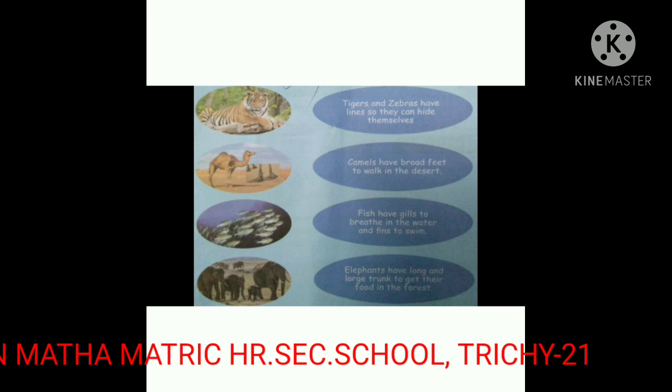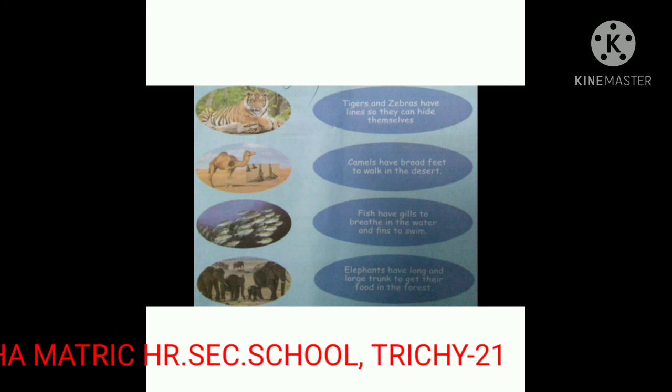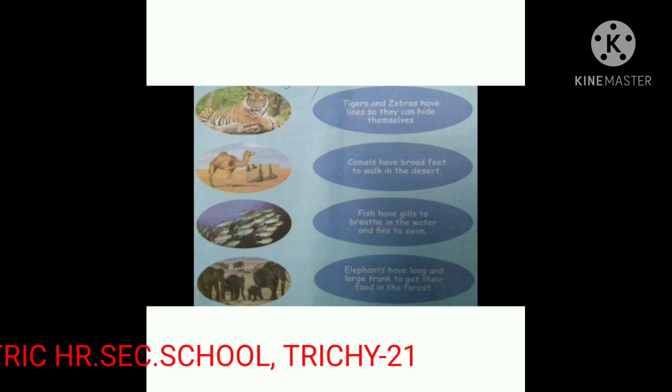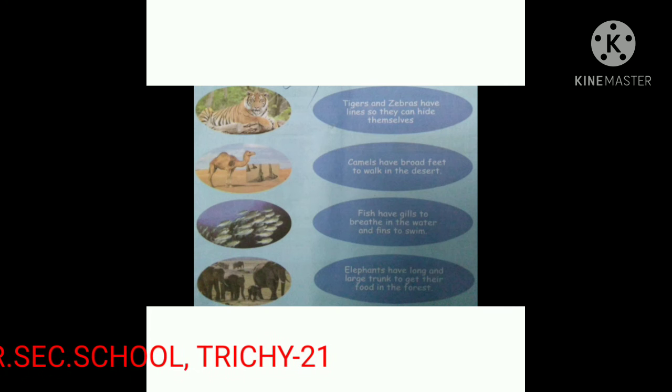Third, fish have gills to breathe in the water and fins to swim. Fourth, elephants have a long and large trunk to get their food in the forest. These are examples of adaptations.